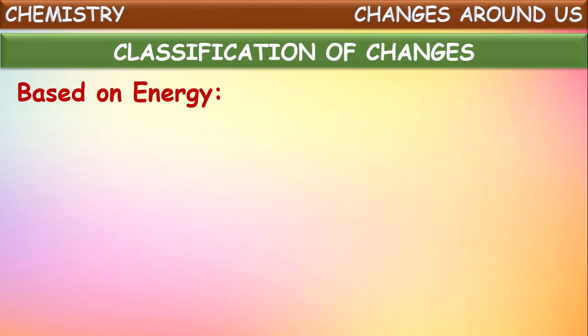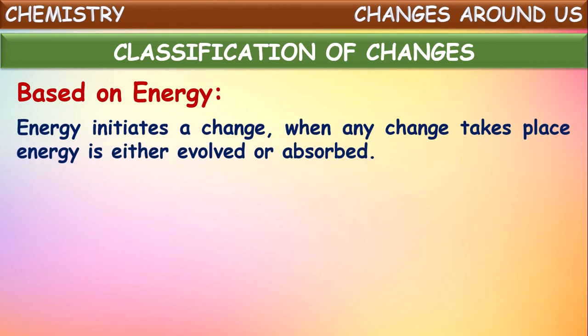Based upon the energy, changes can be classified into two types. Let us see what those two are. Energy initiates a change. When any change takes place, energy is either evolved or absorbed in that change. Some changes absorb energy while they are happening, and some changes release energy while the change is happening. Based upon this, either energy absorbed or evolved, changes can be classified into two types. They are exothermic changes and endothermic changes. Let us see those.